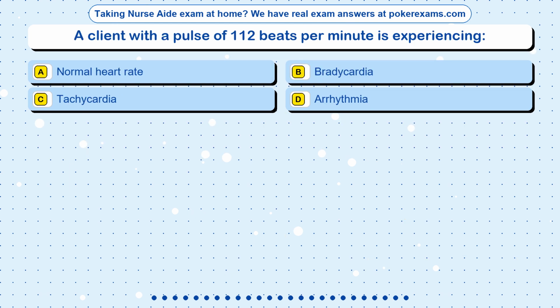Question 23. A client with a pulse of 112 beats per minute is experiencing: Option A. Normal heart rate. Option B. Bradycardia. Option C. Tachycardia. Option D. Arrhythmia.